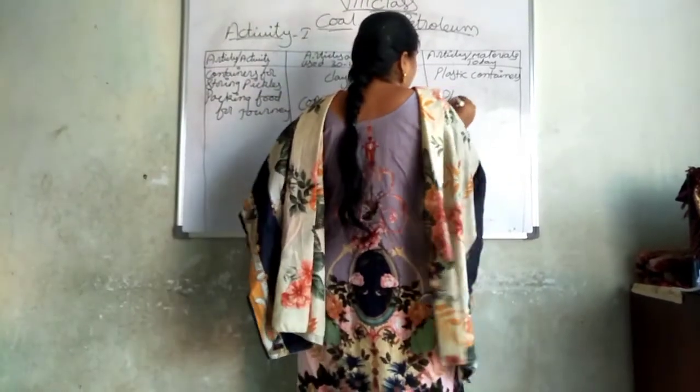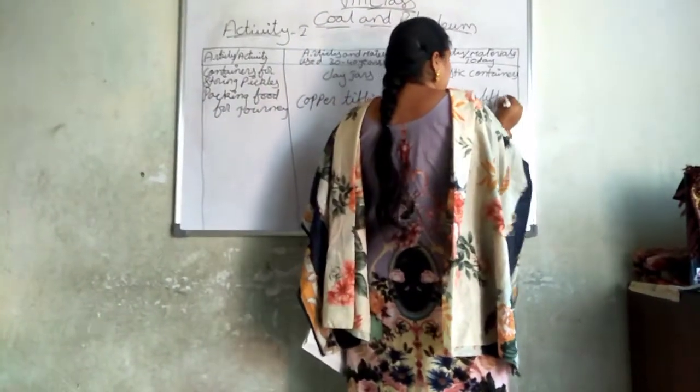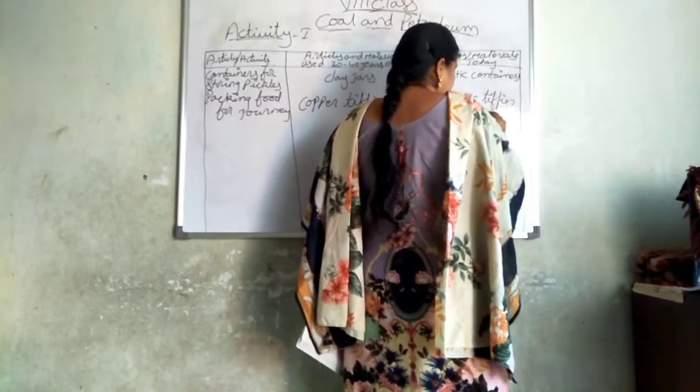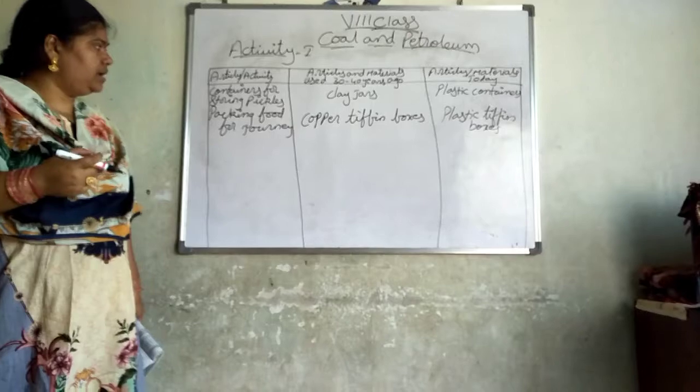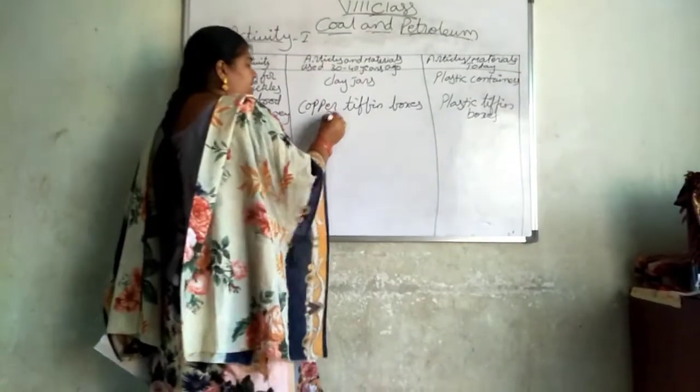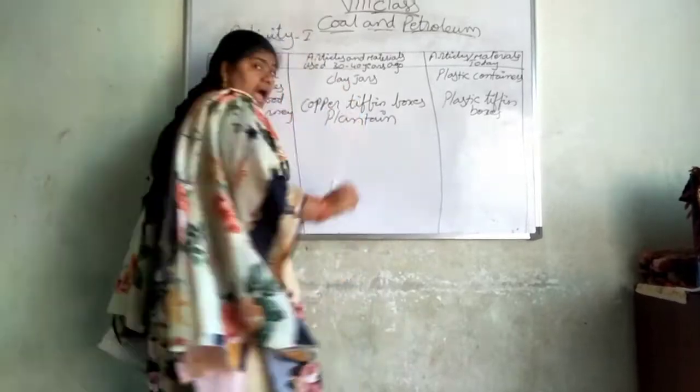Now we are going with plastic tiffin boxes. So see here the difference. Not only this, when we are taking plantain leaf, the very important one is aritaku, the plantain leaf.